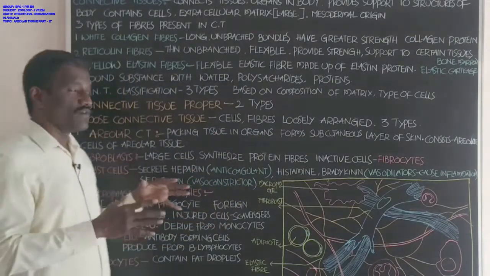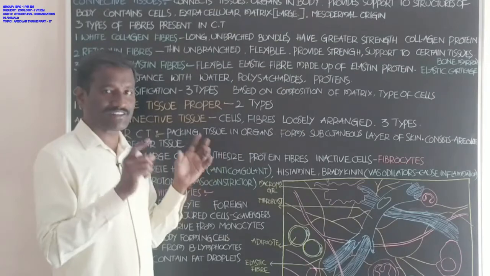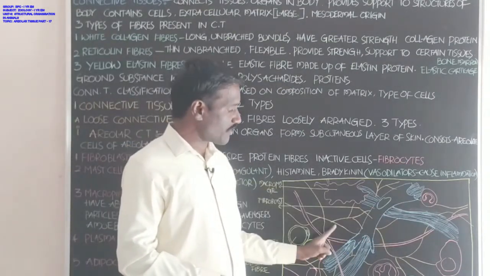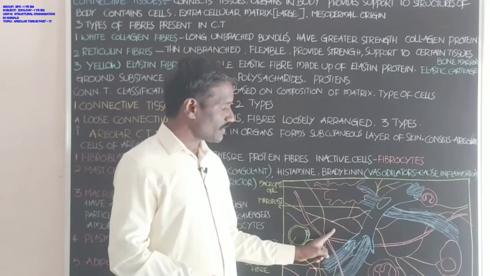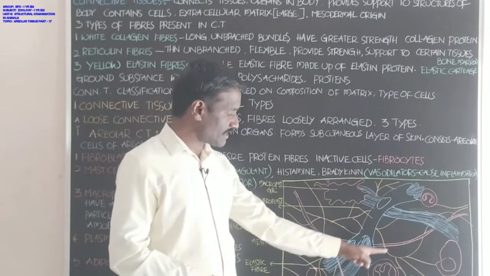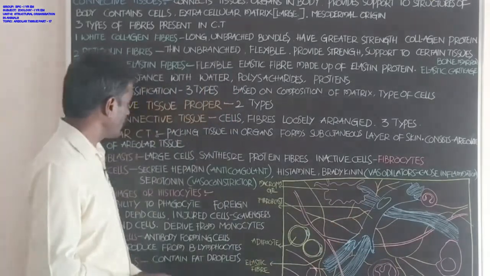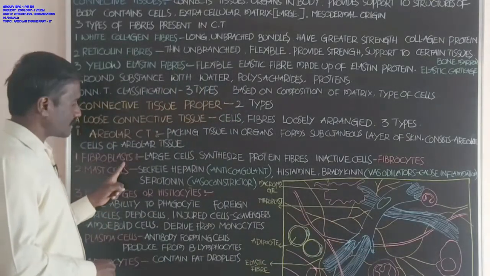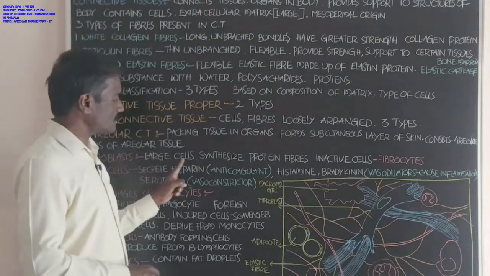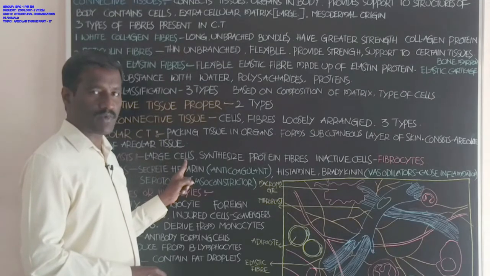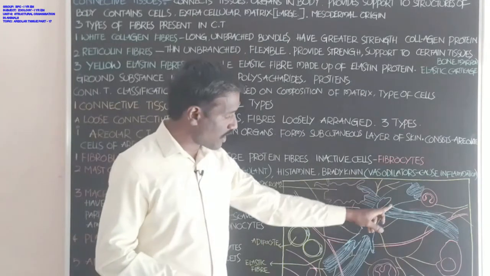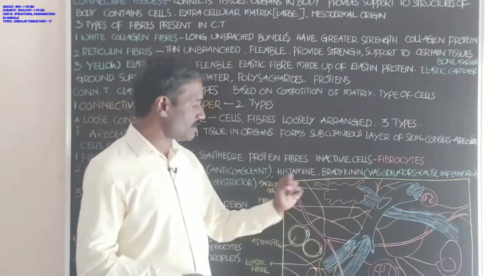Which types of cells are present in the areolar connective tissue? Student, this diagrammatic part shows the areolar connective tissue and the different types of cells present in it. First one is fibroblast. Student, fibroblasts are large cells. This is the fibroblast cell.